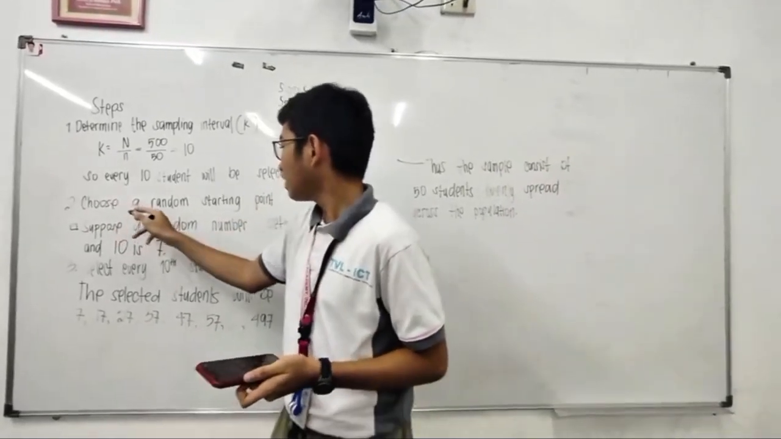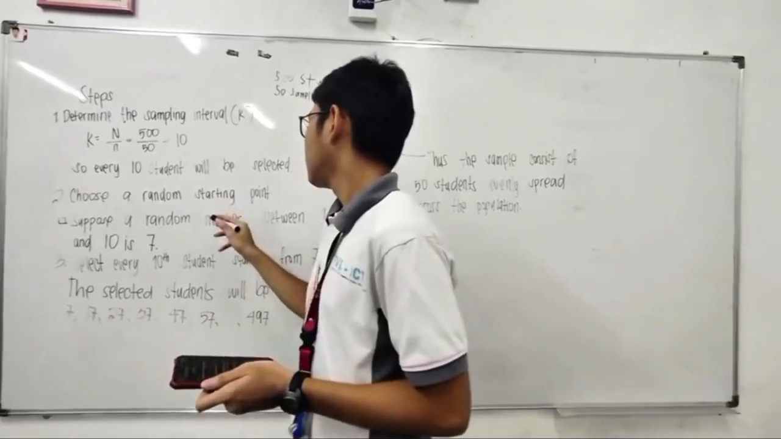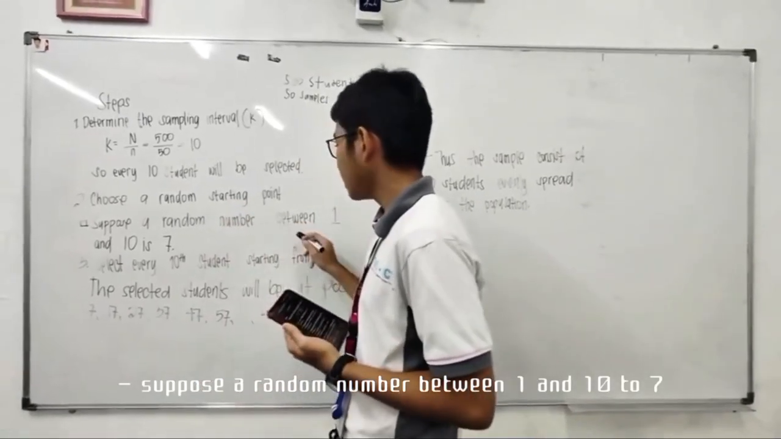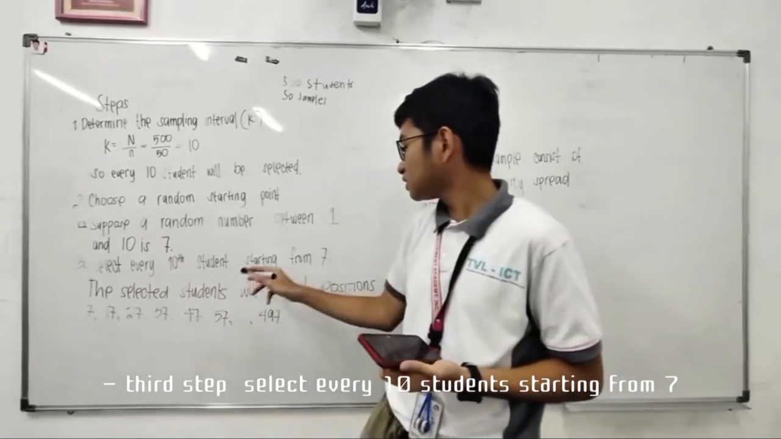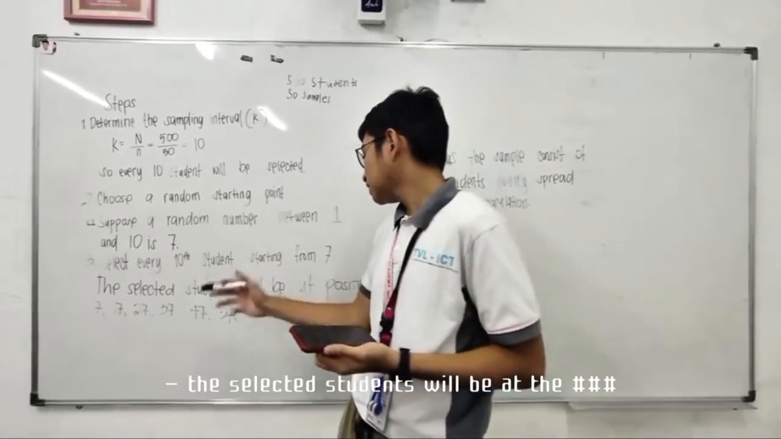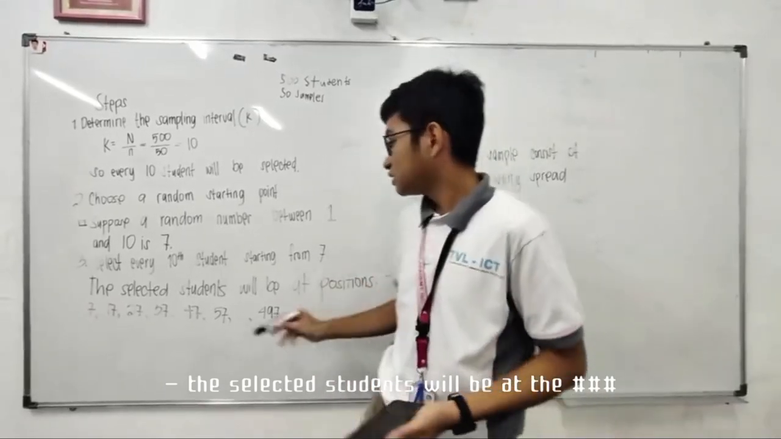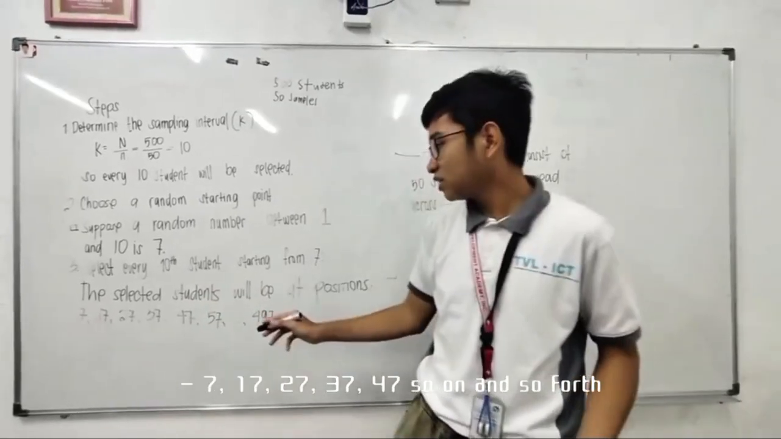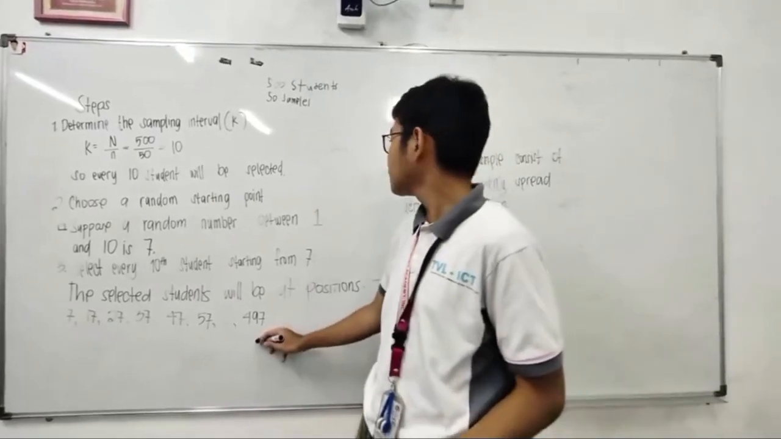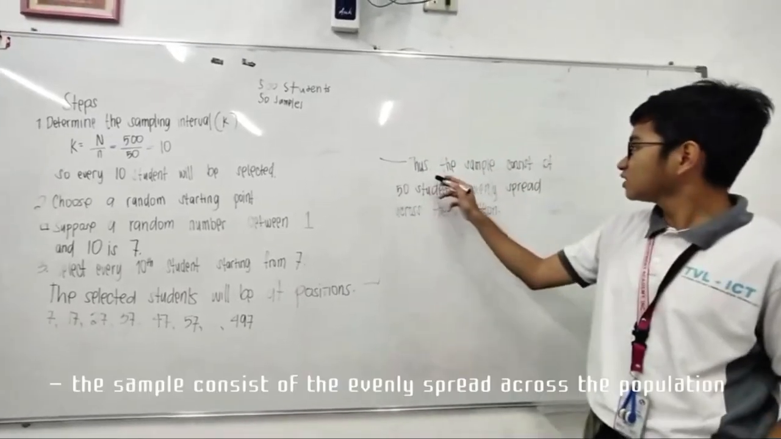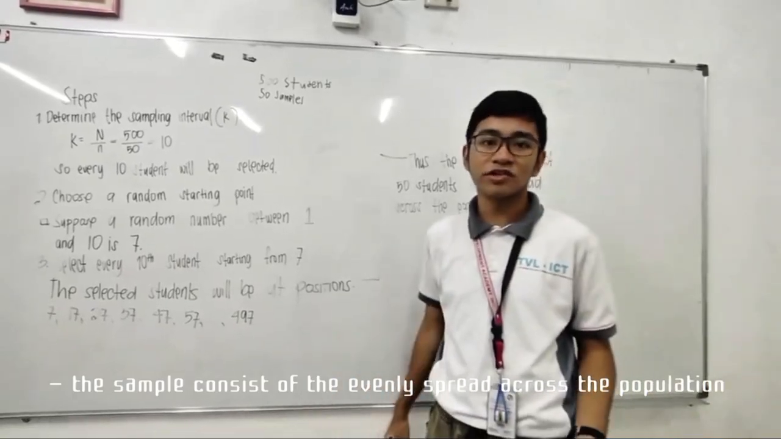Second step, choose a random starting point. Suppose a random number between 1 and 10 is 7. Third step, select every 10th student starting from 7. The selected students will be at positions 7, 17, 27, 37, and so on until 497. Thus, the sample consists of 50 students evenly spread across the population.